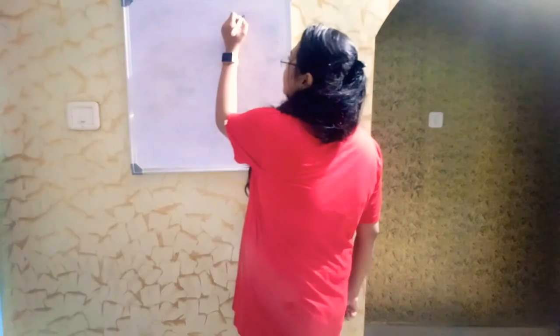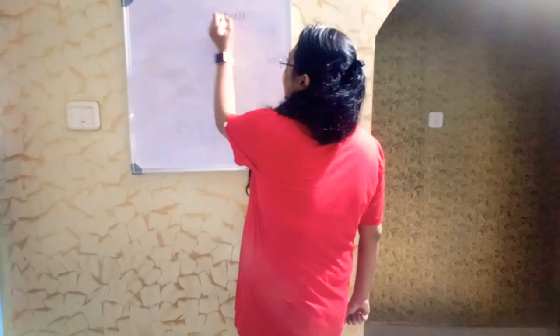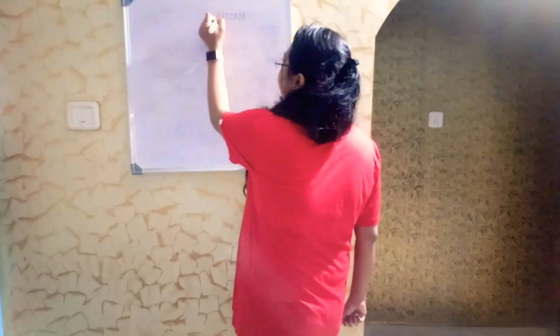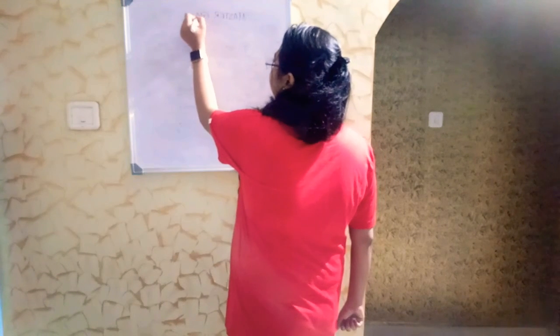Okay, let me start with a major chunk: the role of the endocrine system. It is one of the glands that is popularly known as the master gland.